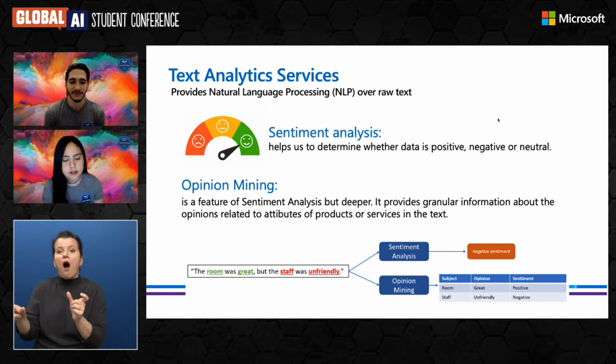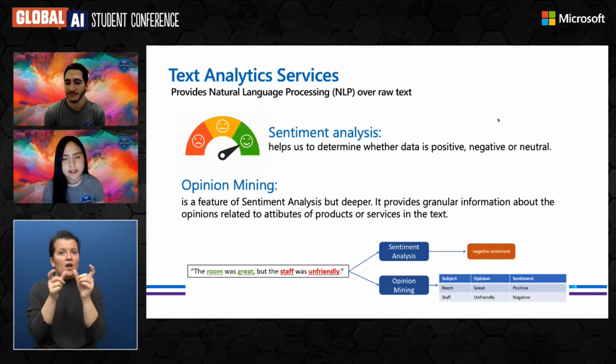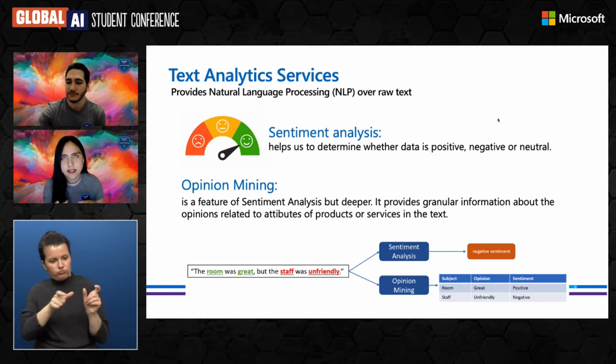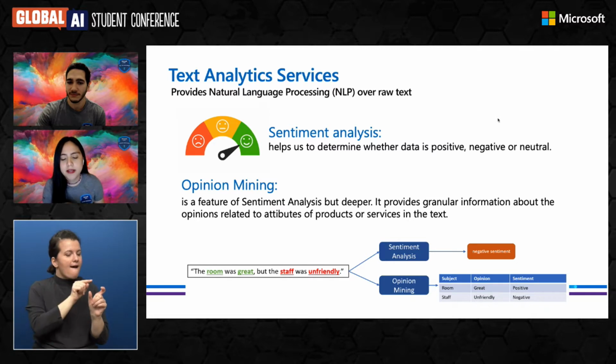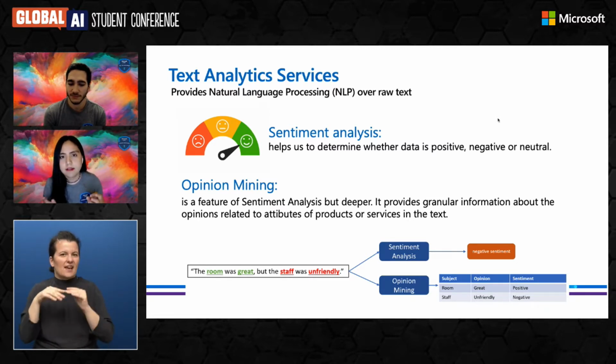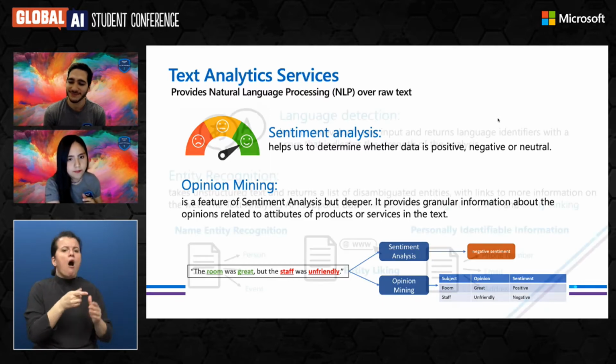So here we have an example: the phrase, "The room was great, but the staff was unfriendly." The sentiment analysis in general says it is negative, but in opinion mining we can separate each phrase and say, this part is positive, this part is negative.